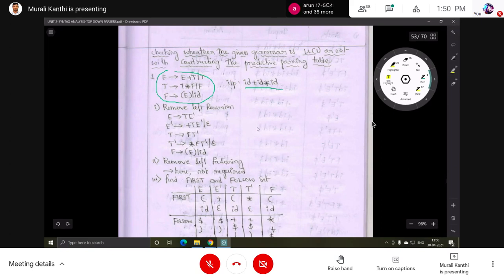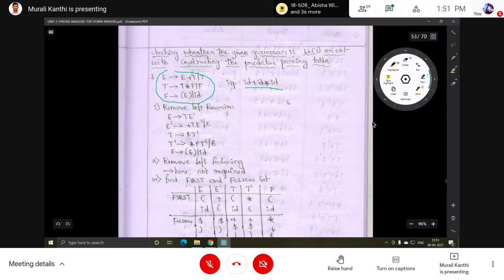Next, left factoring. Left factoring means two alternatives of a production: are any common symbols there in these two? This is E, this one is T, no common symbol. Here this is T and this one is F, first symbols only, no common symbols. Here this is open parenthesis, this one is ID, different symbols. So we do not need to perform step 2, left factoring. Only left recursion is required.